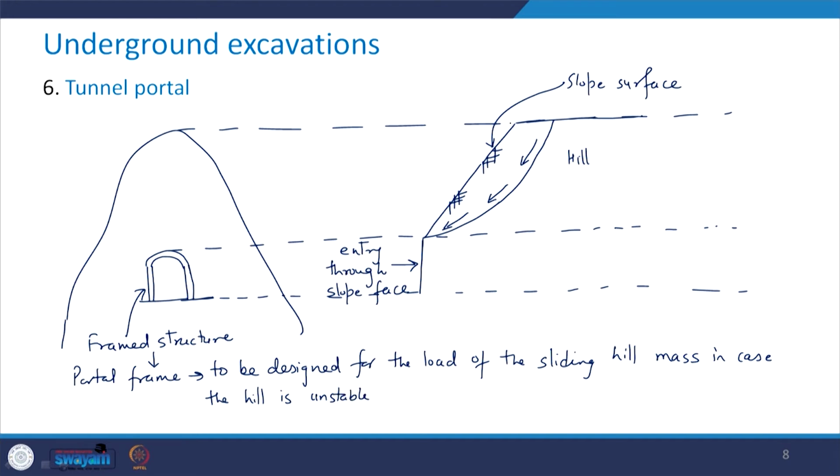So, in case this portion has a tendency to slide, then this portal frame should be designed in such a manner that whatever is the load because of this sliding mass, this portal frame should be able to take that much of the load. So this kind of frame structure is called the portal frame and also called the tunnel portal.